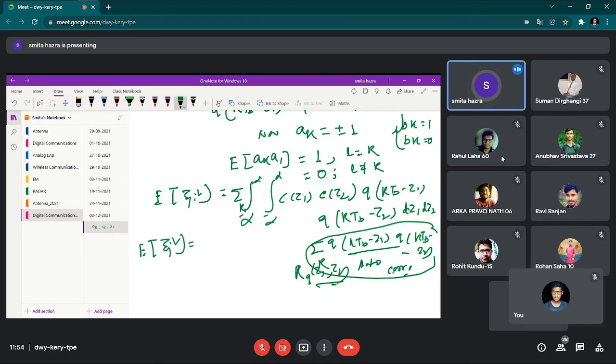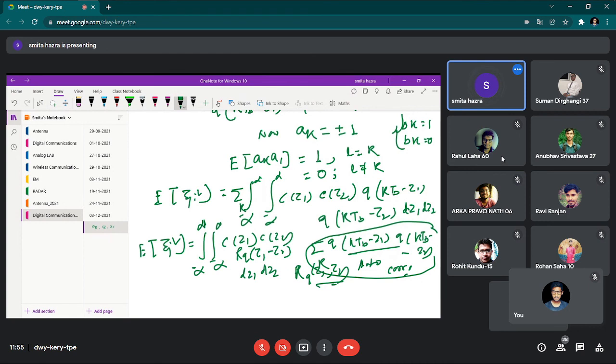Zeta I means integration minus infinity to plus infinity, C of tau 1, C of tau 2, this summation of Q becomes simply the autocorrelation of tau 1 minus tau 2. We can write this either with a comma or as tau 1 minus tau 2, d tau 1, d tau 2.